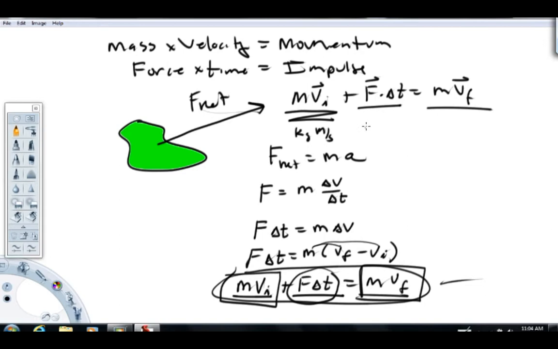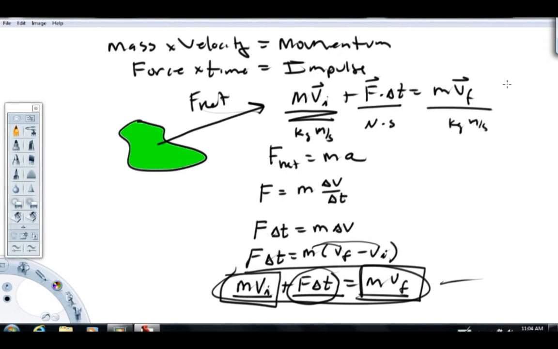Impulse here would have units of Newton seconds because it's force times time. And if you work out what a Newton second is equal to, it's equivalent to a kilogram meter per second. Remember, by Newton's second law, a Newton is a kilogram meter over second squared. And of course, this term over here would have units of kilogram meter per second as well.